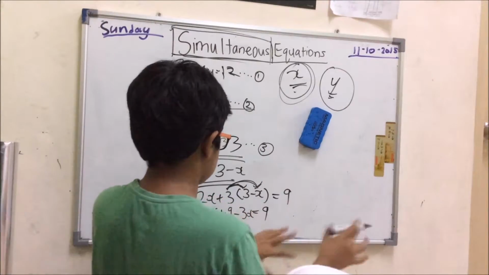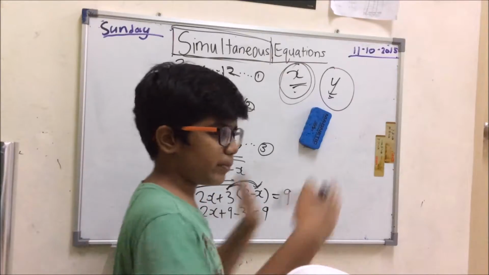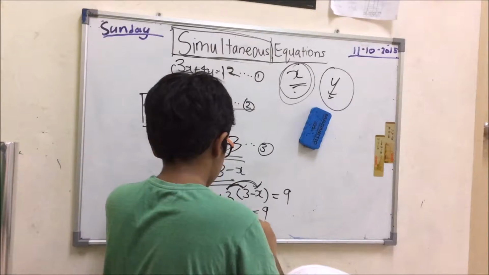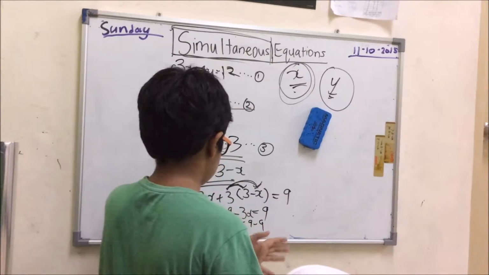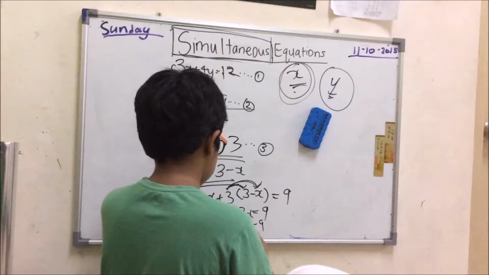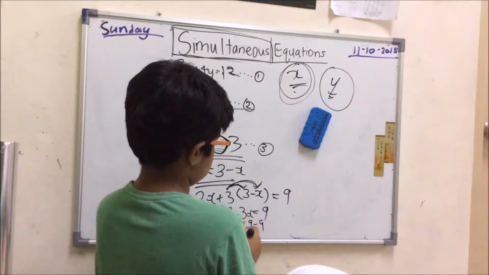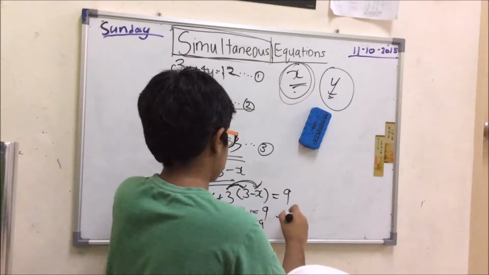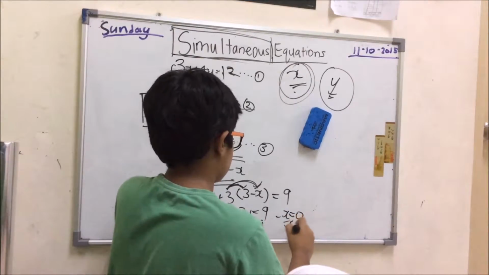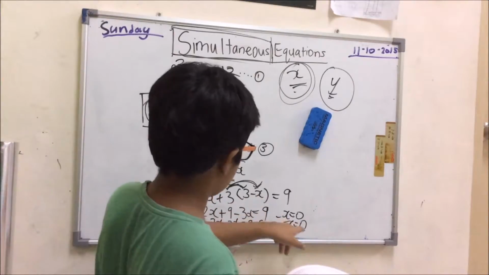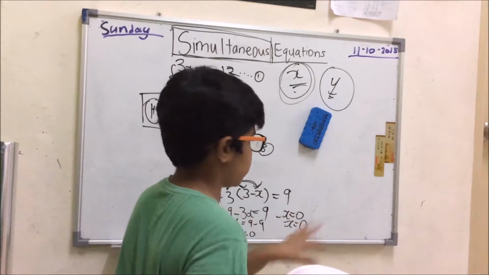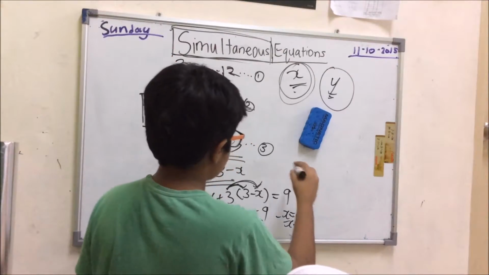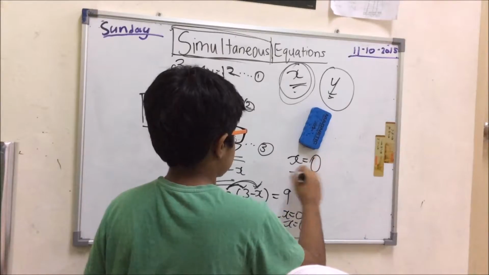So let's bring the x's to one side and all the ordinary numbers to the other side. So 2x minus 3x equals 9 minus 9. So 2x minus 3x is negative x, and 9 minus 9 is 0. So when negative x equals 0, obviously x equals 0. I should have chosen an answer with something else like 1, 2, or 3, but this equation we know the answer for x. The value of x, we know it's x equals 0.